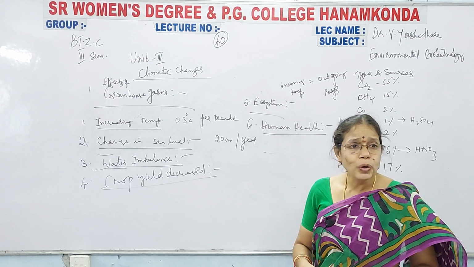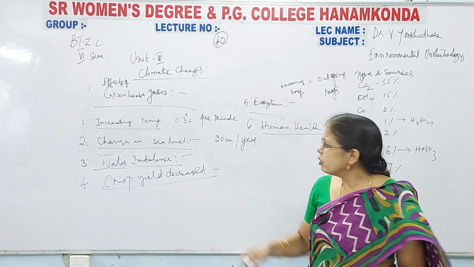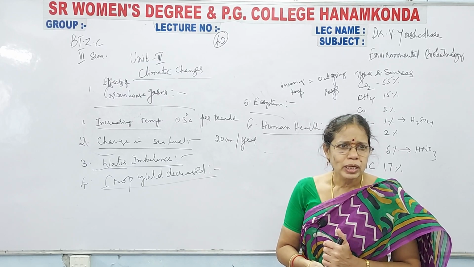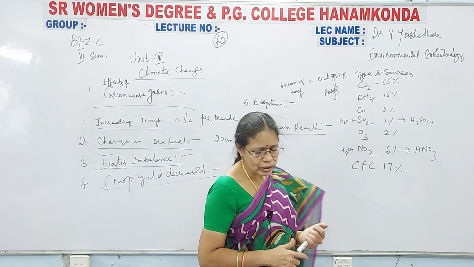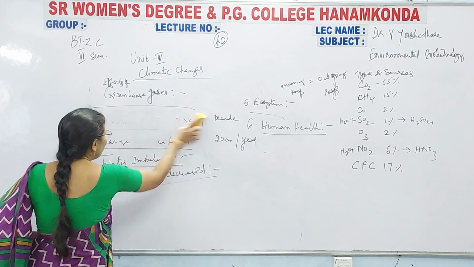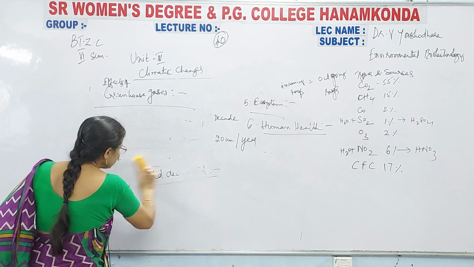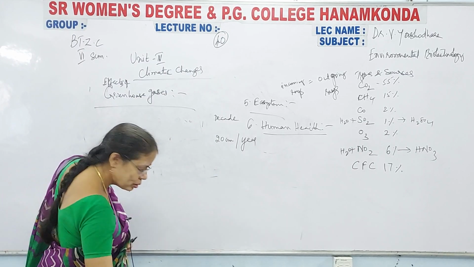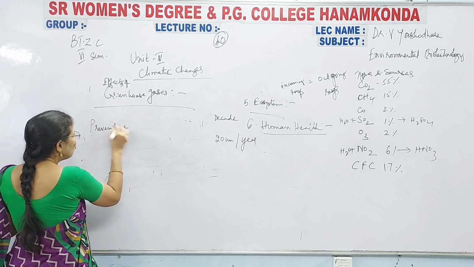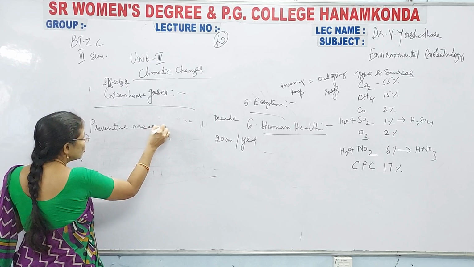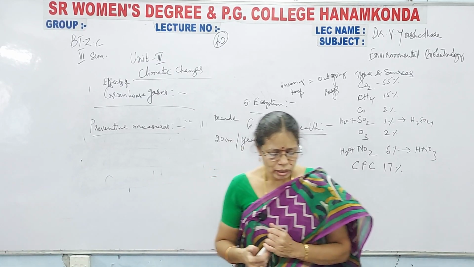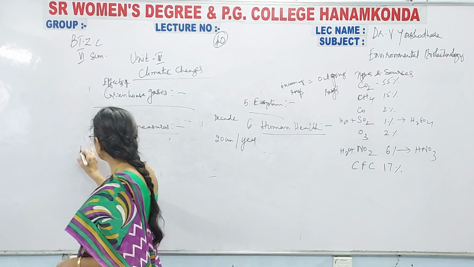Now, how to control the greenhouse gases? మరి ఇవన్నీ చెప్పుకున్నా ఇంత కష్టాలు ఉన్నాయి, మరి then how to control the greenhouse gases? The controlling of greenhouse gases, first one is renewable form of energy. See here, controlling measures or preventive measures of greenhouse gases. How to prevent these greenhouse gases? First one is renewable form of energy.